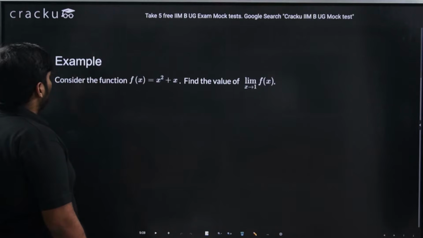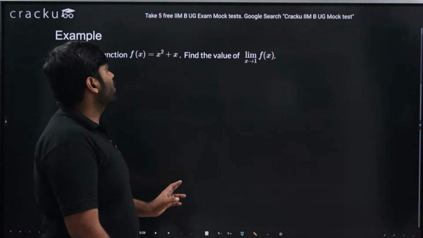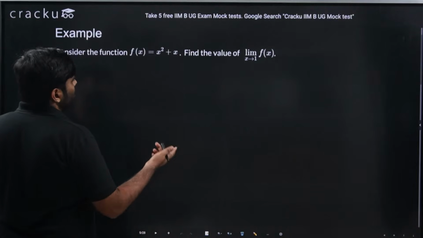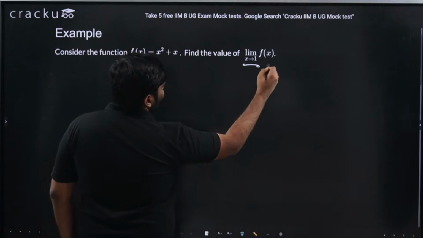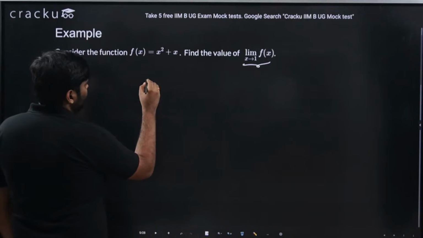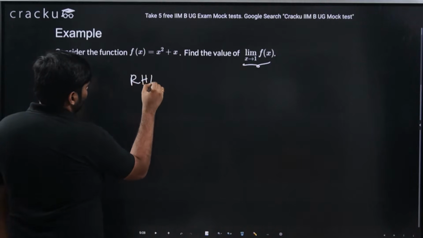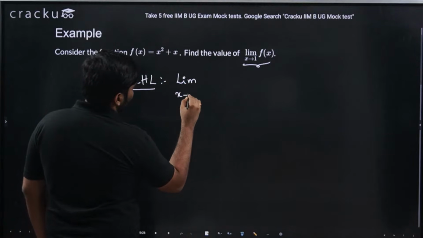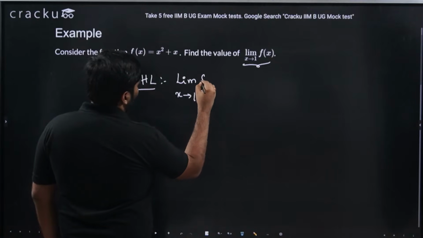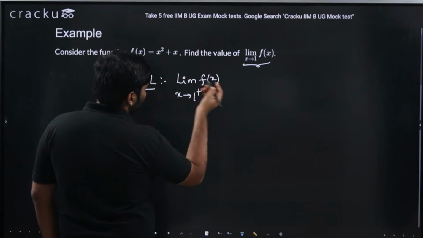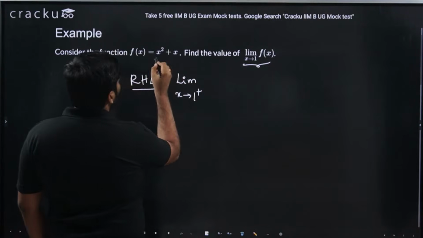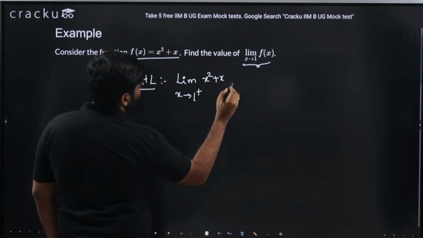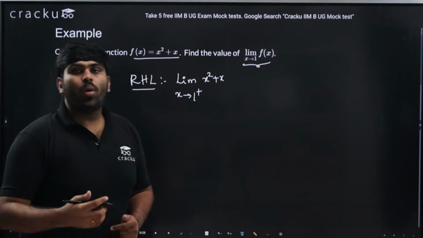Let's take this example. Consider the function f of x equal to x square plus x. Find the value of limit x tends to 1 of f of x. To find this value, as I mentioned, let us first calculate the right hand limit, that is, limit x tends to 1 plus of f of x. So what is this f of x? I can write it as x square plus x, which is given in the question. Now x is just 1 plus.